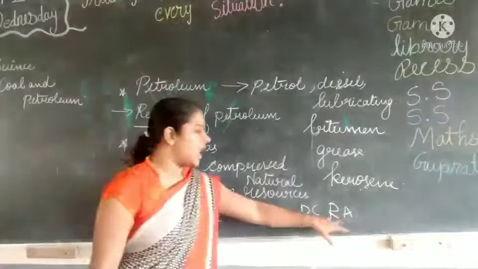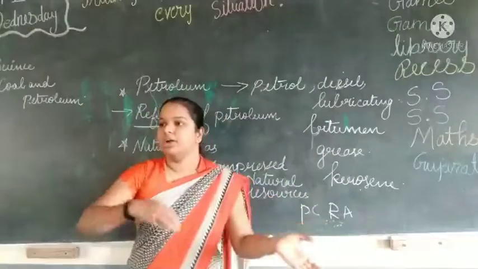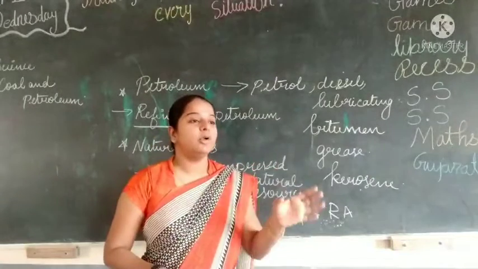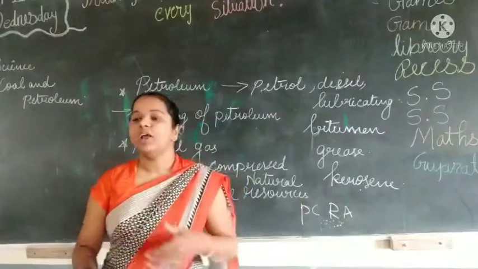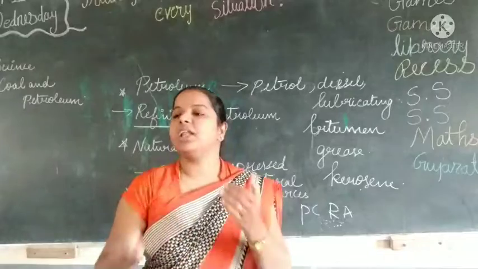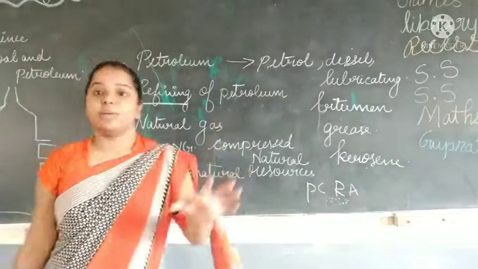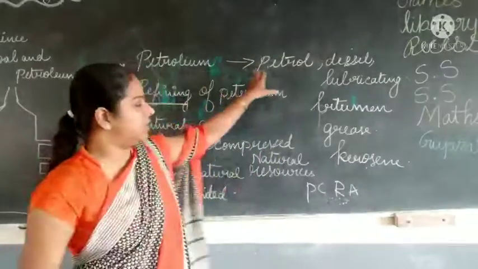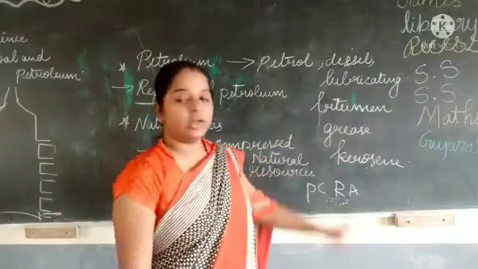And PCRA, that means Petroleum Conservation Research Association, is telling people to save petrol and save diesel. Why? Because within a few years it will be finished. That means they are in limited quantity. I think, students, refining of petroleum is done by the fractional distillation process, through which different materials like petrol, diesel, lubricant, bitumen, grease and kerosene are obtained.